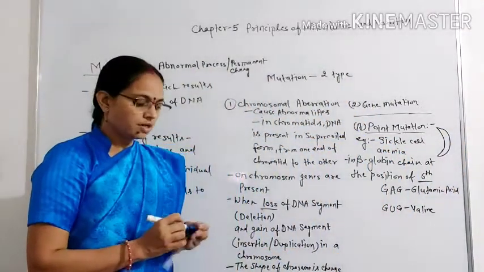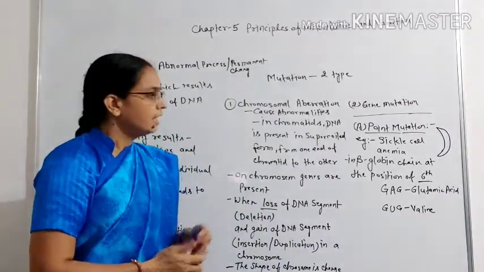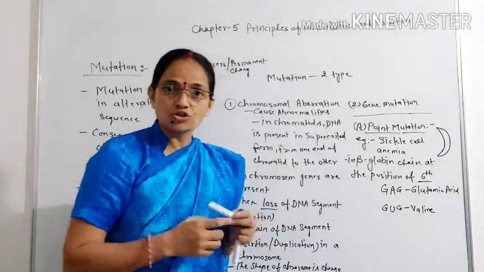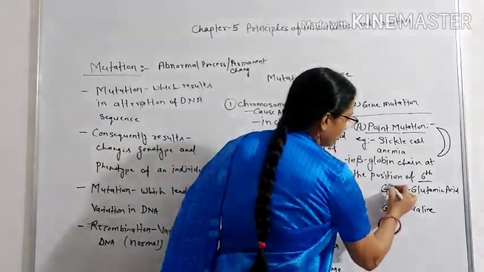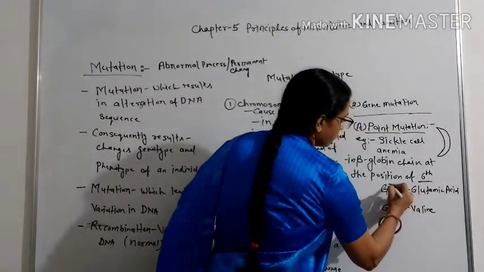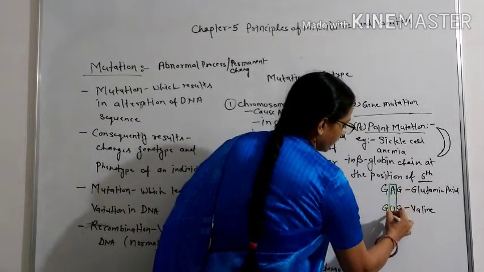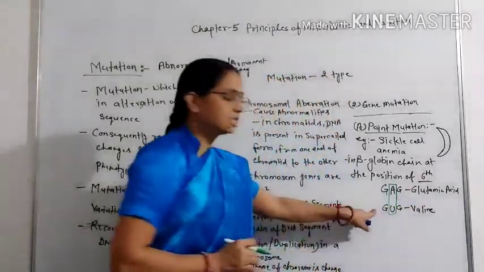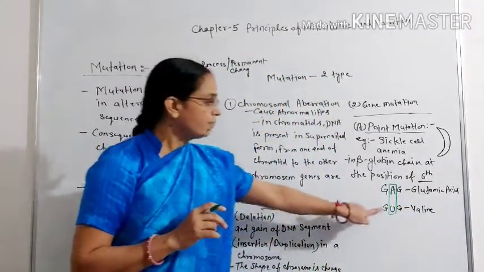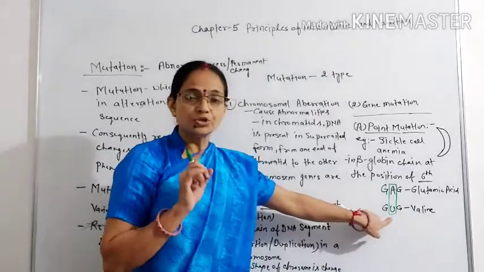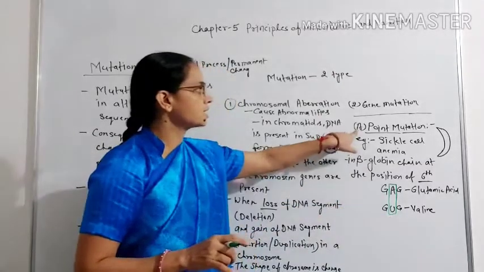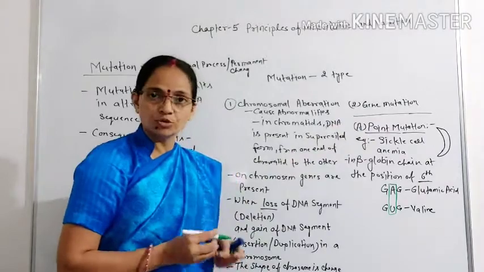Okay, so here you can see that only one nitrogen pair is affected. So this is called, or we can say only at one point mutation occurs. So we can say that is point mutation.